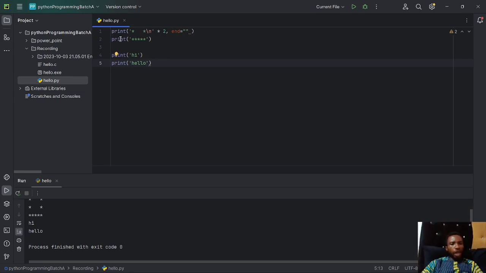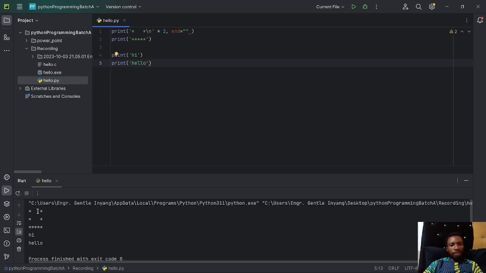So look at your line one. You print asterisk, asterisk again, and you have a slash n. What is that? That's a new line. Now times two, it prints asterisk asterisk for the first time, then asterisk asterisk for the second time, and it prints a new line again. So when you now call this print statement, it's going to add that print statement after the next line which has been invoked.